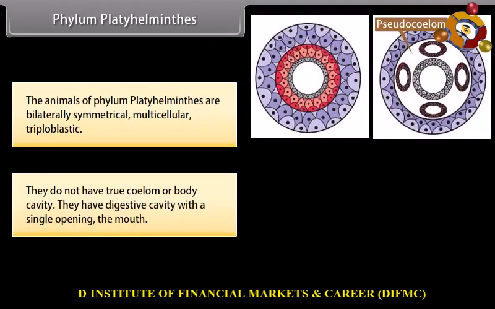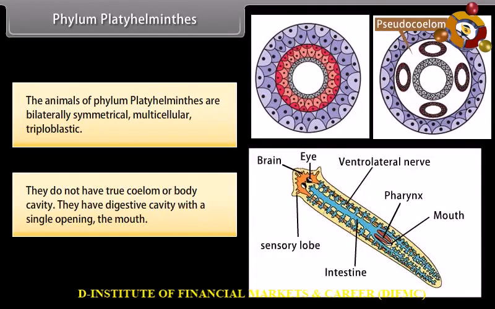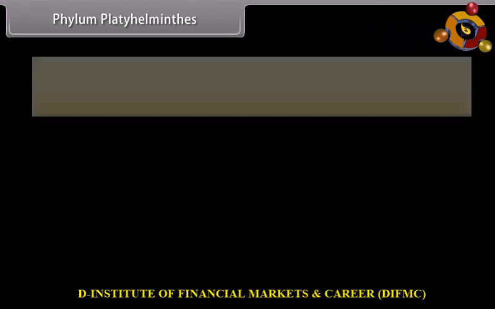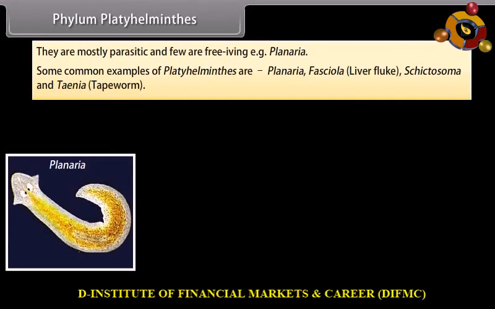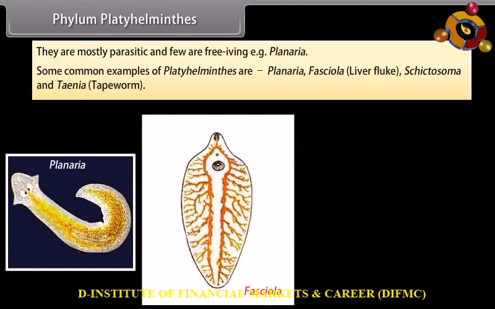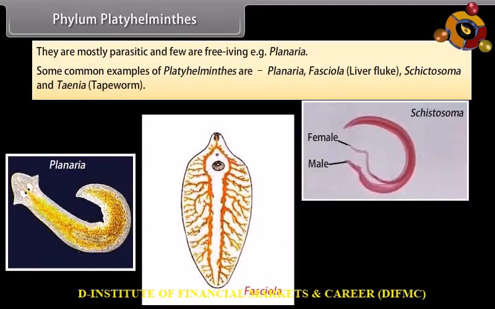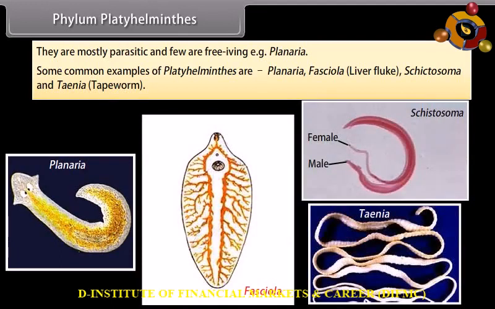They do not have true coelom or body cavity. They have a digestive cavity with a single opening, the mouth. They are mostly parasitic and few are free-living, example, Planaria. Some common examples of Platyhelminthes are Planaria, Fasciola, liver fluke, Schistosoma, and Taenia, tapeworm.